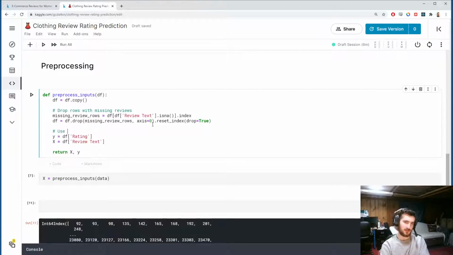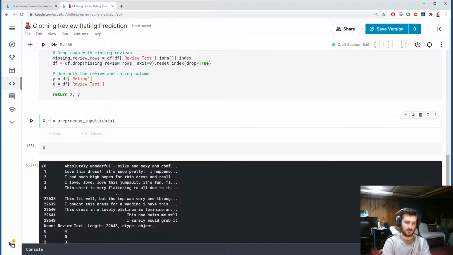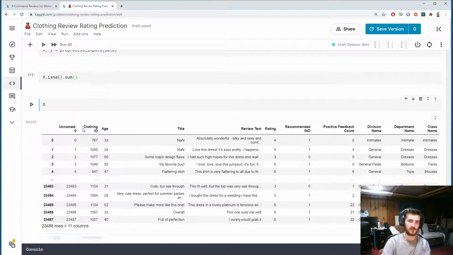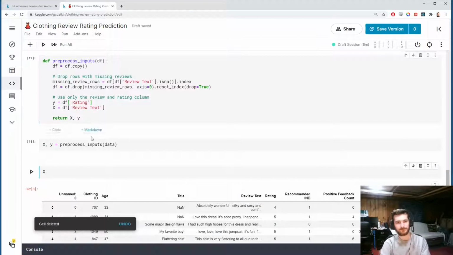We'll actually say we'll use only the review and rating columns. And now let's see what this looks like. So now we get back x. Oh, we should get x and y, otherwise it'll give it to us like a tuple. And let's see if we have any missing values here. isna().sum() to get the total number of missing values. And that's 0, so we're good on missing values now.